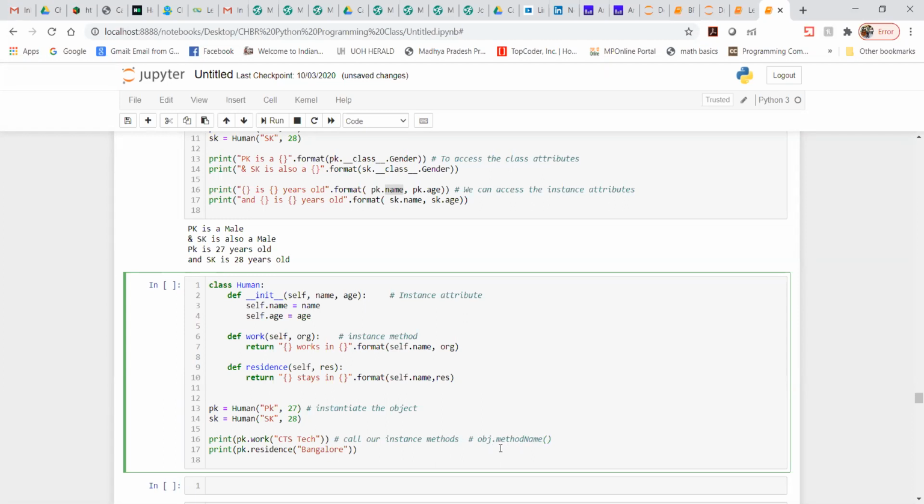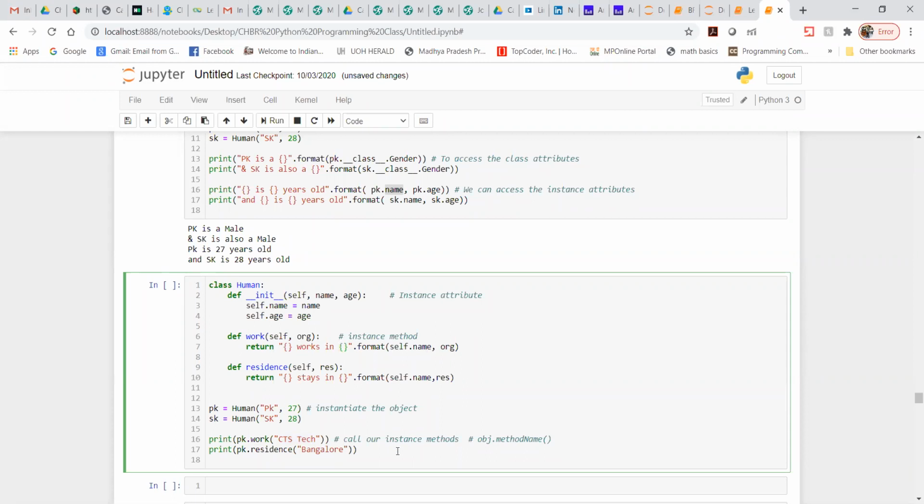Guys, are you getting my point or not? So method name here is work. Object name here is PK. So in place of work, I'm trying to pass CTS tech. When I pass one argument in place of work, what is it going to print? It is going to say PK works in CTS tech. So that is what it is going to print.